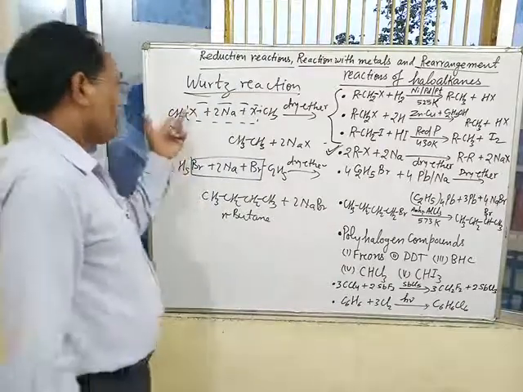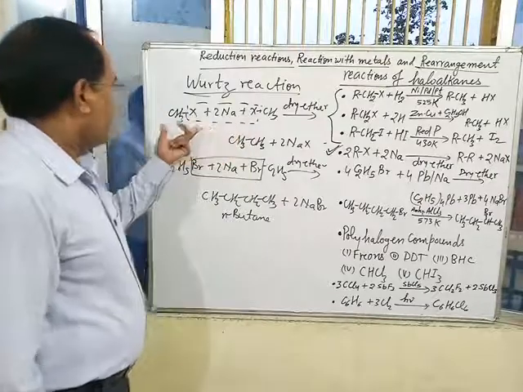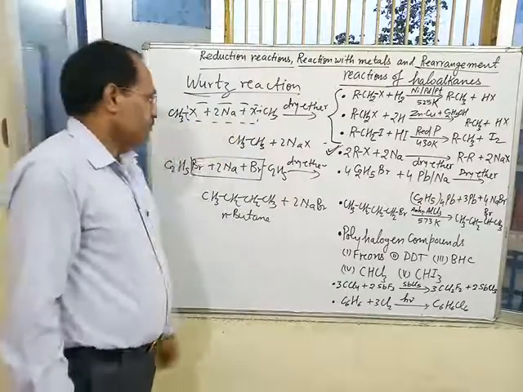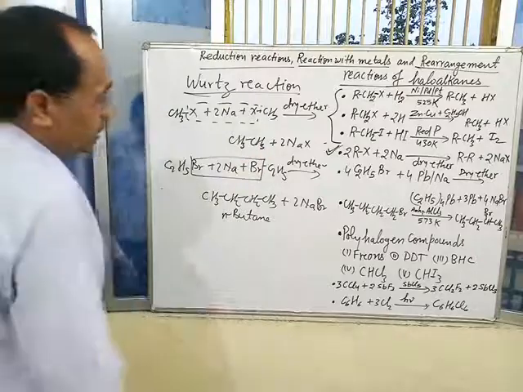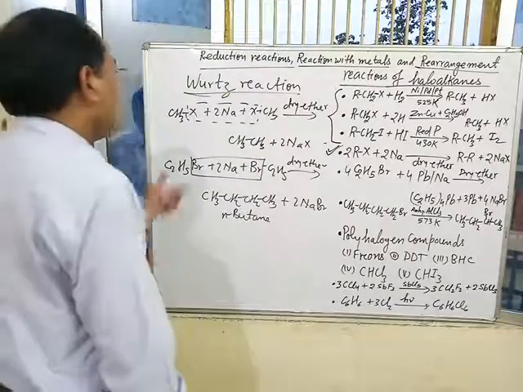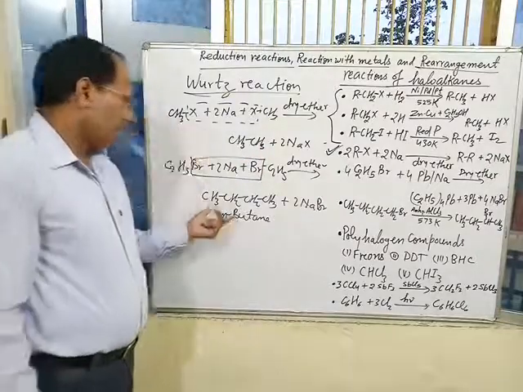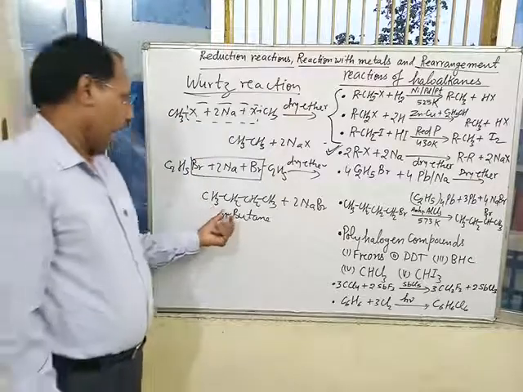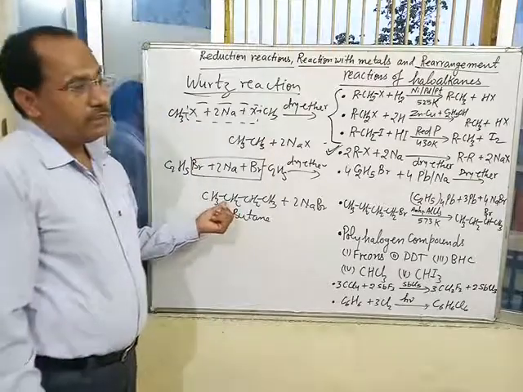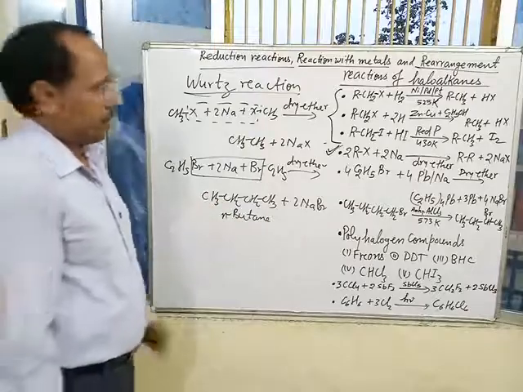This is the reaction of alkyl halide with sodium in presence of dry ether, and this reaction is used for the preparation of alkanes containing even number of carbon atom.